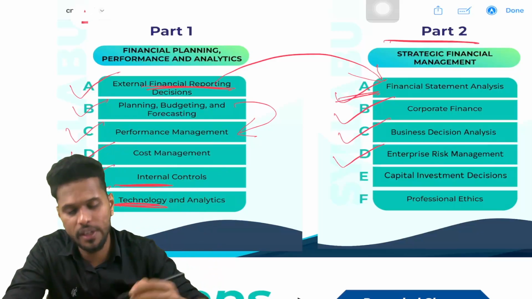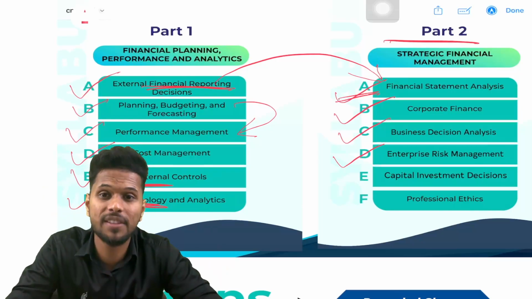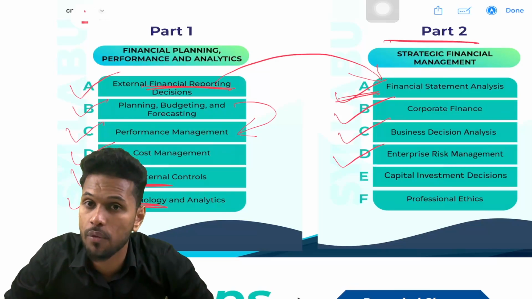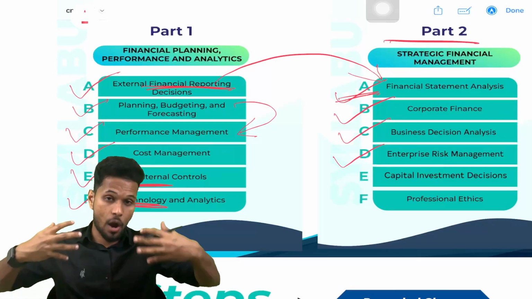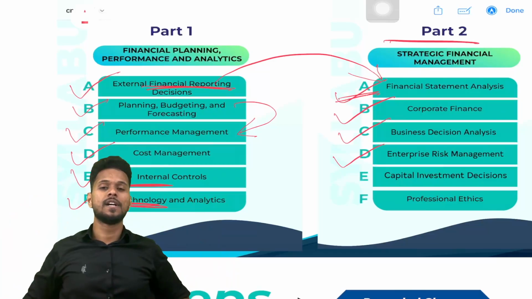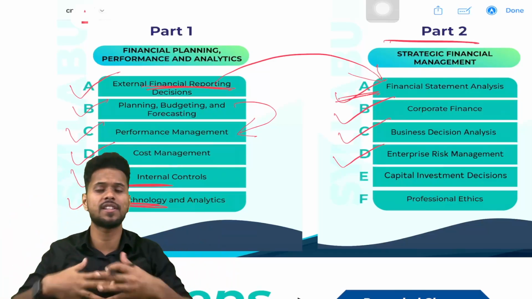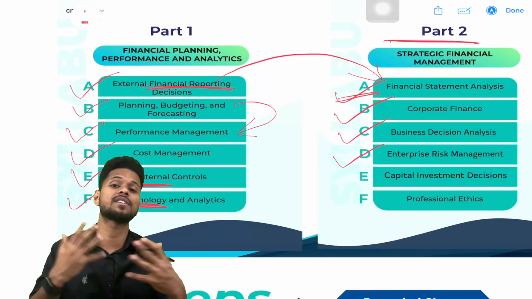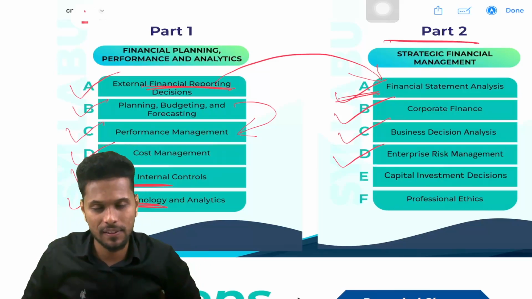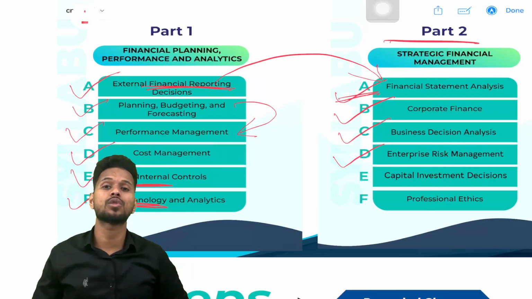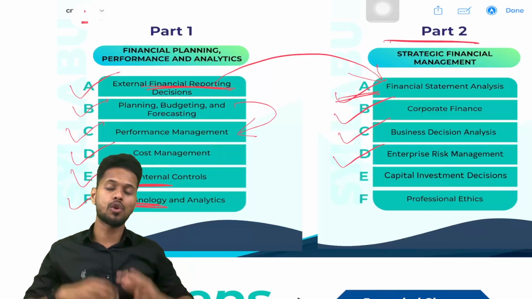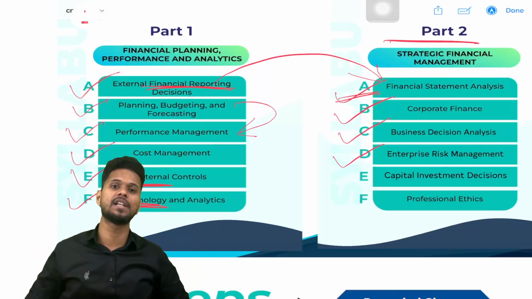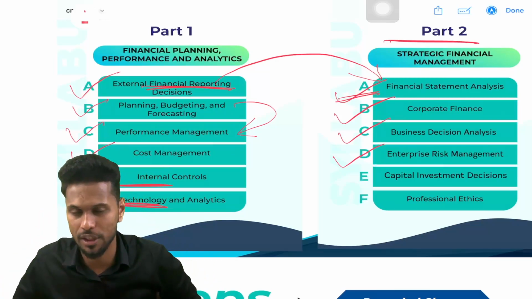Okay, yes. So next section is section D, enterprise risk management. In that section we are studying what types of risk our company will face and how to manage all these risks. Clear? In our personal life also we are facing many different types of risk, and in order to manage all these risks, we are taking some actions. In the same way, in a company also they are facing many different types of risk. So what are the risks that a company is likely to face, and how to manage all these risks, that we are studying in section D, risk management.